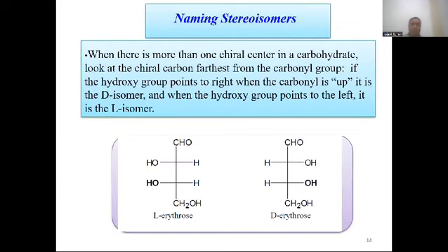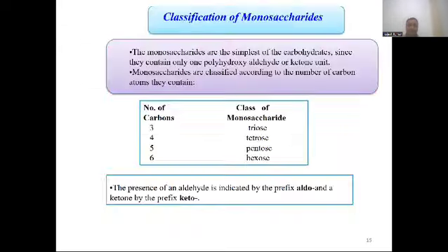Naming of stereoisomers. When there is more than one chiral center in a carbohydrate, look at the chiral carbon farthest from the carbonyl group. If the hydroxyl group points to the right when the carbonyl group is up, it is the D isomer. When the hydroxyl group points to the left, it is the L isomer. This is L-erythrose and this is D-erythrose.